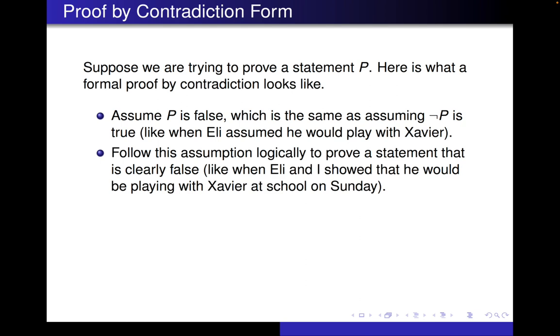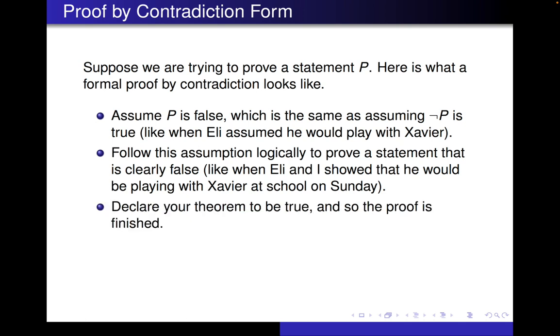In the proof that I gave you in the previous slide, that's like when Eli showed that he would be playing with Xavier at school on Sunday, which is impossible. It cannot possibly be true. Once we get to that statement that is clearly false, which is, by the way, called a contradiction, we declare our theorem to be true, and then that makes the proof complete. The proof is finished at that point.